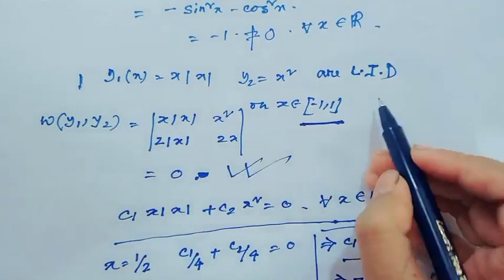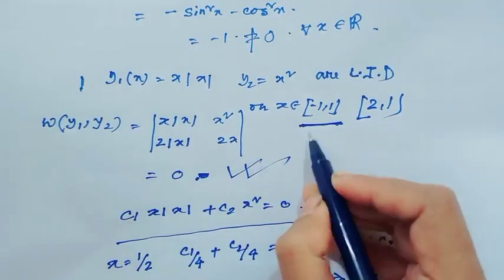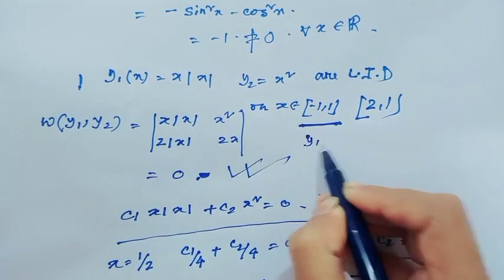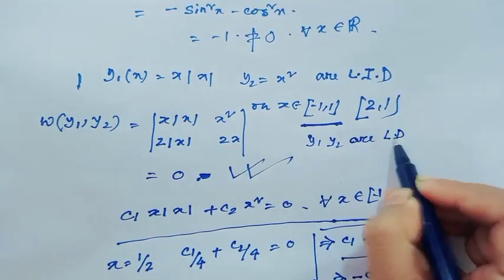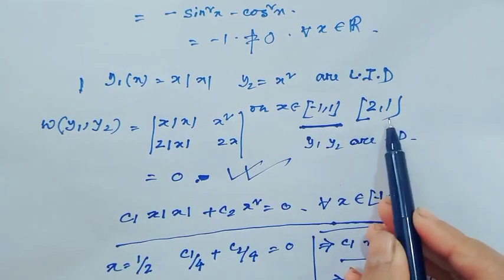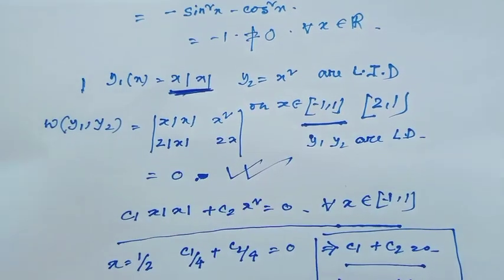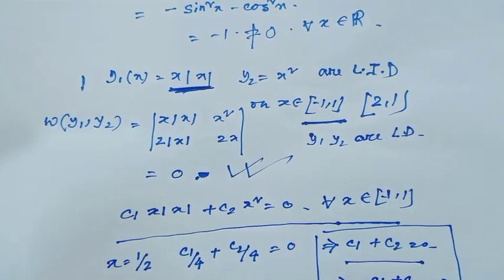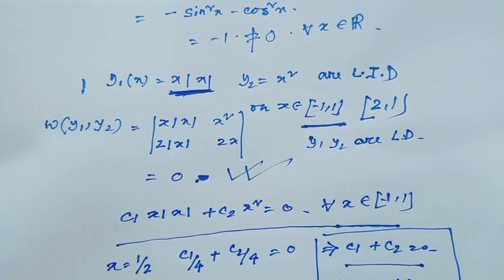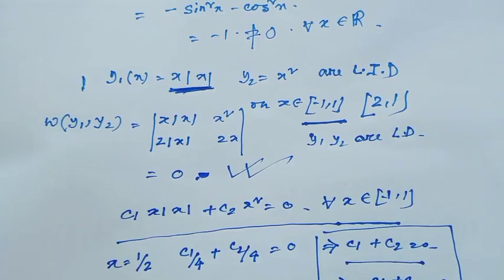But if we consider the interval 1 to 2, then these two functions y1 and y2 would be linearly dependent, because in 1 to 2, x is always positive, so this value is actually x square, and y2 is also x square. So these two functions are actually equal. So I hope all my viewers have understood why linear dependence and independence